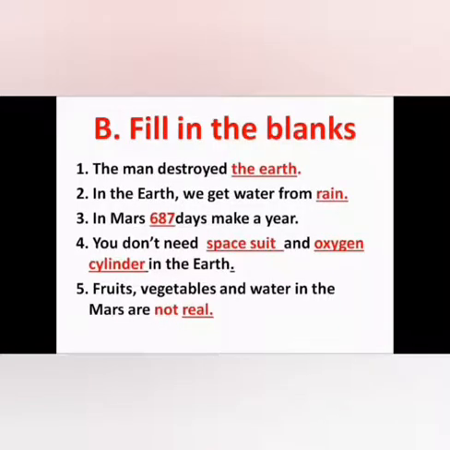This is fill in the blanks. First one, the man destroyed the earth. In the earth, we get water from rain. Third one is, in Mars, 687 days make a year. Fourth one, you don't need spacesuit and also oxygen cylinder in the earth. And fifth one is, fruits, vegetables and water in the Mars are not real. These are the 5 choose and 5 fill up we learned in last class.